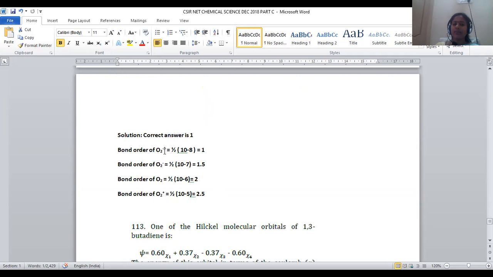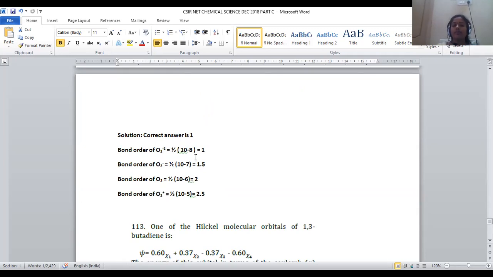O2 2- is regarded as the peroxide, and in this we have to calculate the bond order. The formula is half into the electrons present in bonding orbitals minus the electrons present in antibonding orbitals. How many electrons are present in the bonding orbitals of peroxide? 10 electrons will be there. Antibonding electrons are 8. So half into 10 minus 8 is the formula in order to predict the bond order of O2 2-, that means peroxide.